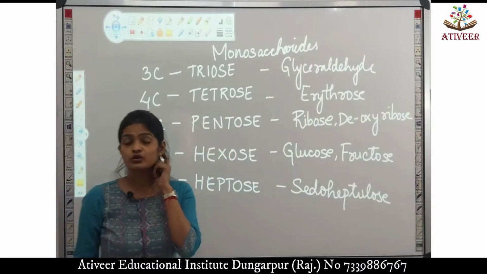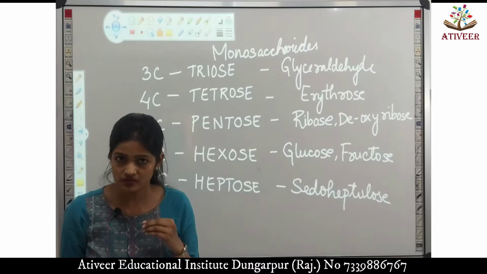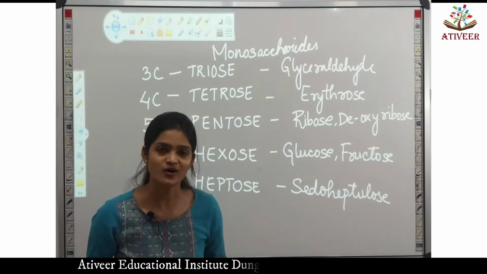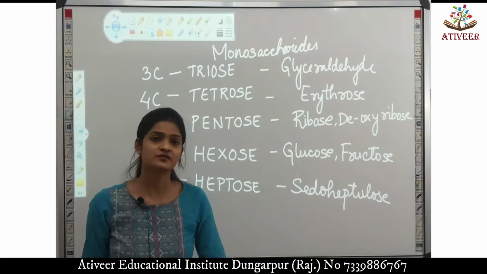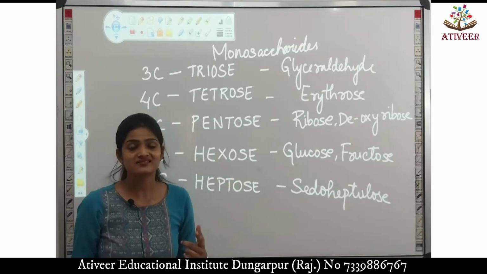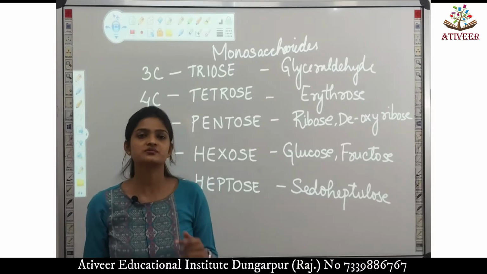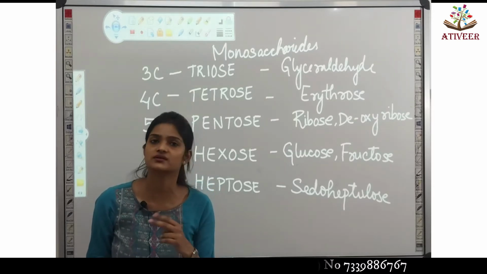Monosaccharides, I have already told you what are monosaccharides. Monosaccharides are compounds which cannot be further hydrolyzed or broken down into simpler constituents. Just like disaccharides, for example, we have maltose. Maltose is made up of two monosaccharide units, glucose and glucose.